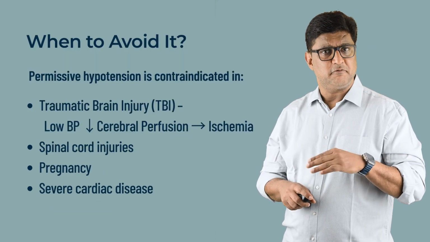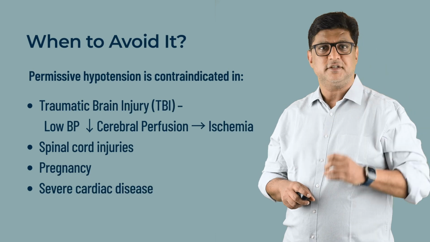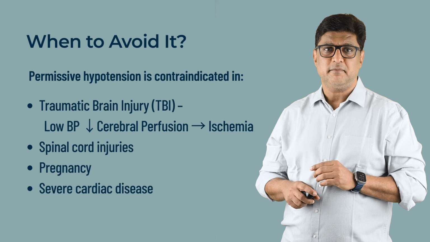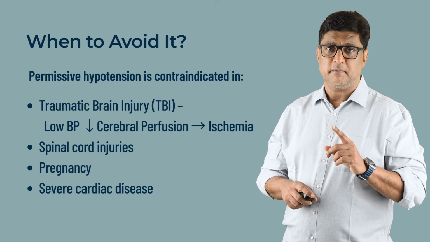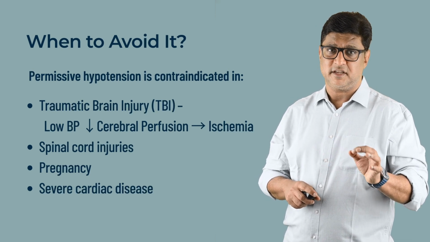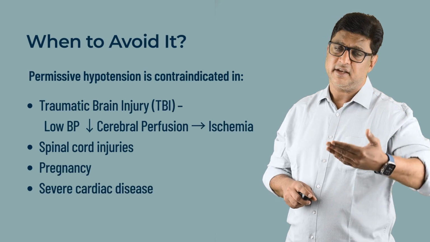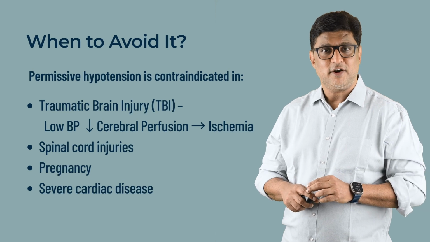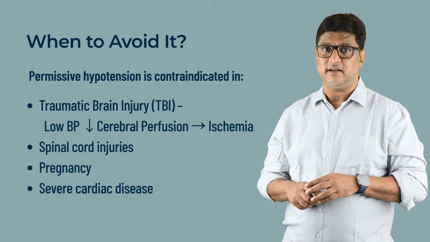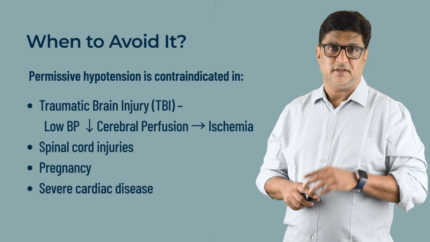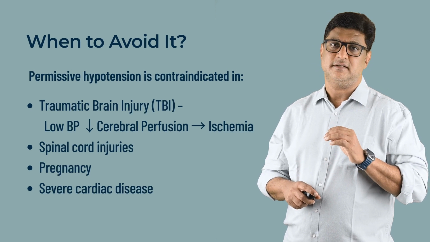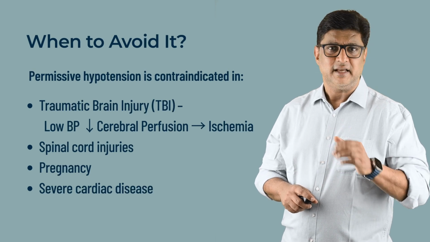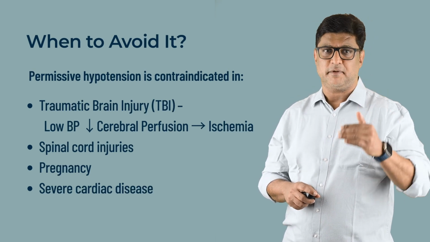Permissive hypotension can be very useful, but there are situations where it should be strictly avoided. Number one, traumatic brain injury, because lower blood pressure can lead to cerebral ischemia, as I said, and can further lead to a decrease in cerebral perfusion pressure, or CPP. Second, spinal cord injuries. Again, perfusion is very critical. The third, pregnancy. You need to maintain adequate uteroplacental perfusion. And finally, patients with severe cardiac diseases, they simply cannot tolerate the drop in pressure.